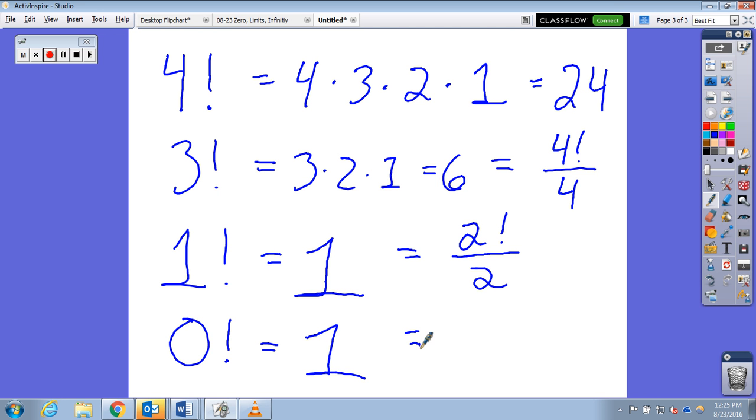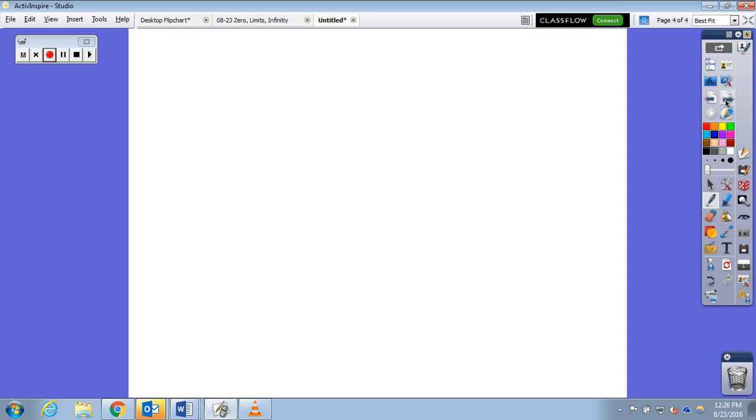And if we think of 0 factorial as 1 factorial over 1, it may make more sense, or it may come together in your mind. Okay? All right. Now I think you should be familiar with radicals.